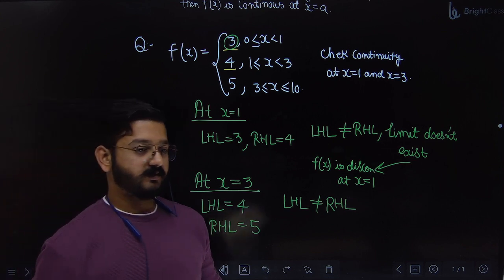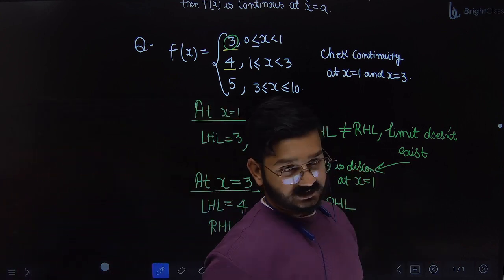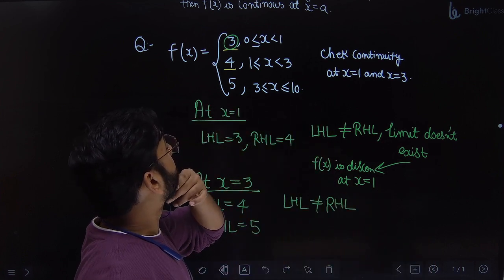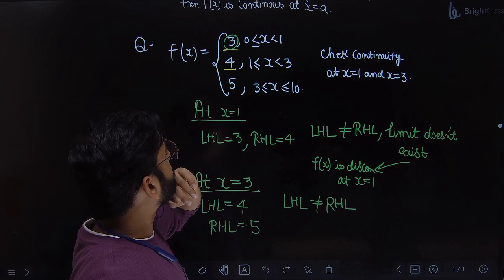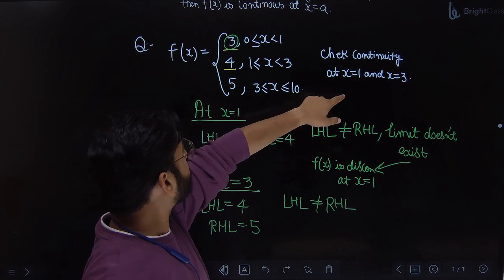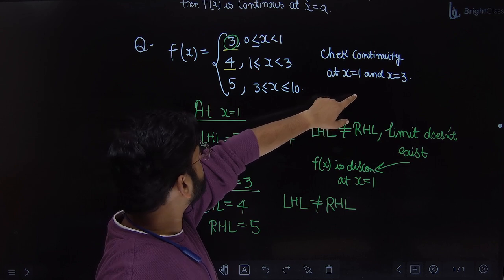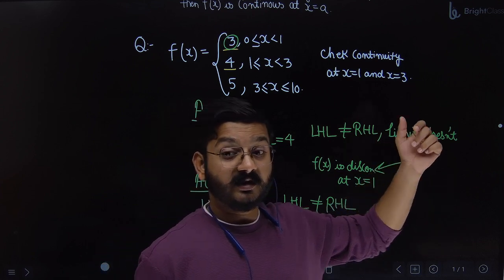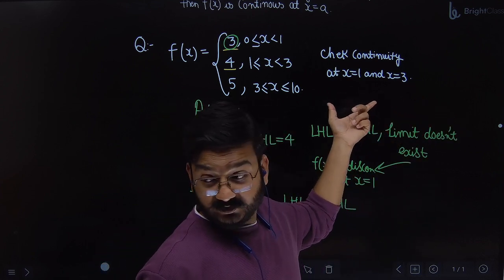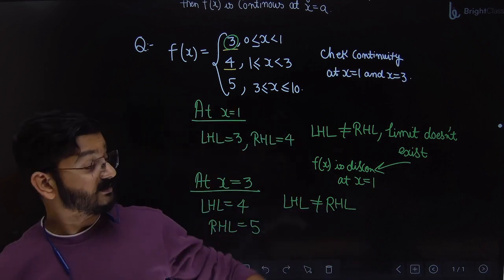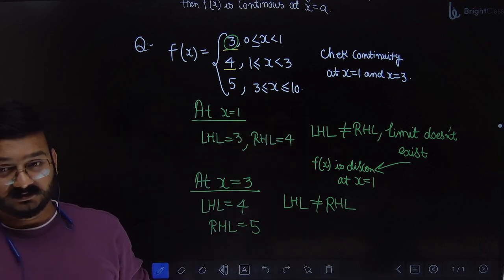Now, one task for all of you. At 1 and 3, it is discontinuous. Check continuity at x equal to -1 and 11. Check the continuity of the same function at -1 and 11. I know that you will be thinking, where is -1 and 11 in this?